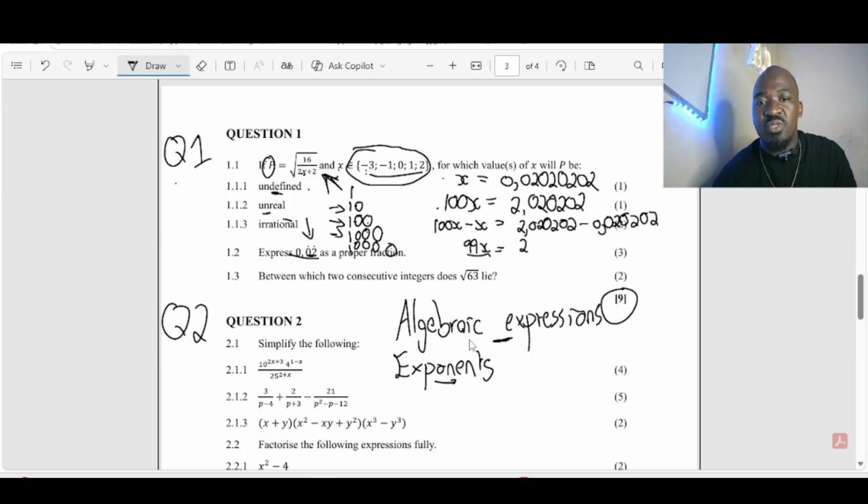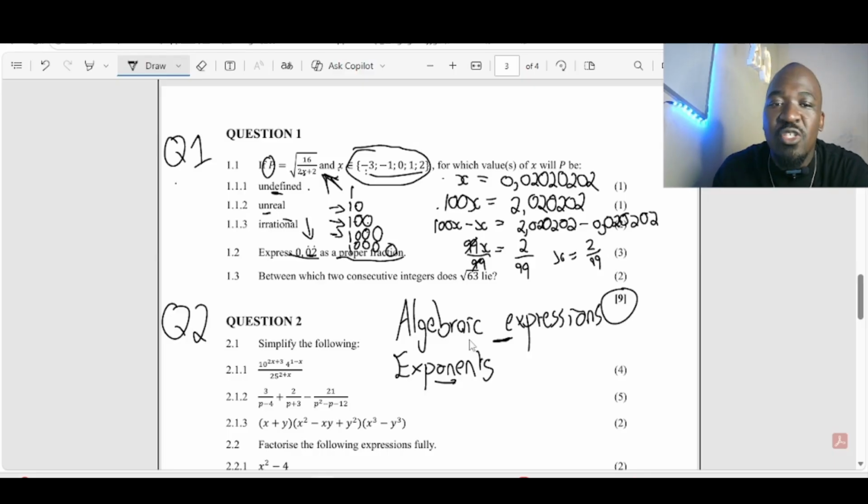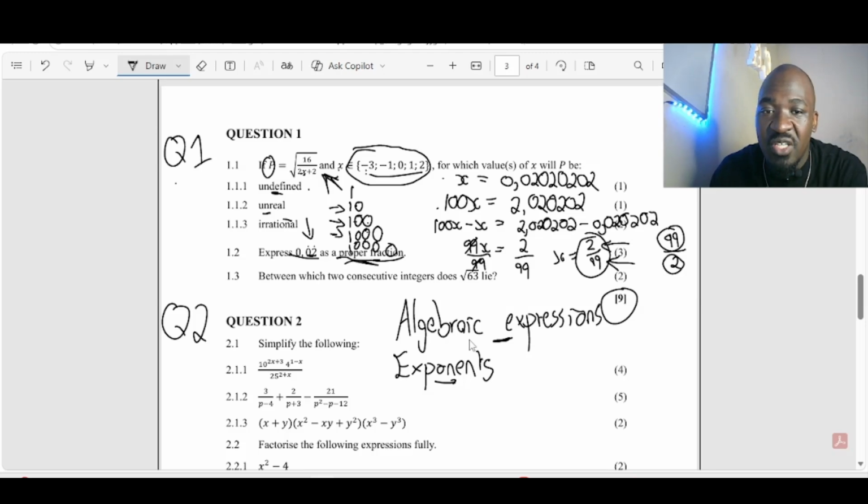Then you divide both sides by 99. Then this cancels, then your x is going to be 2 over 99. I want you to look at this term here. It says proper fraction. And you must know what proper fraction means. It simply means the numerator must be less than the denominator. If it's improper, it's supposed to be 99 over 2, the numerator must be bigger than the denominator. But since it's a proper fraction, then it's correct for us to get 2 over 99.